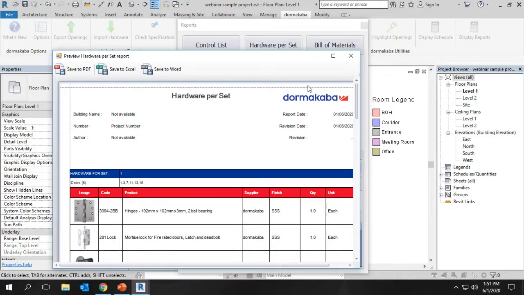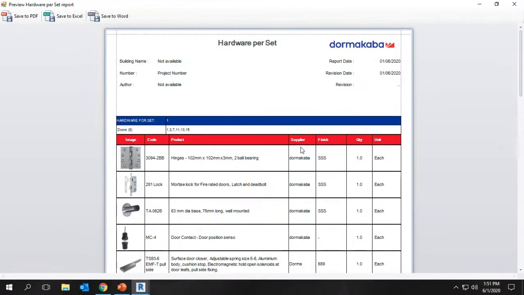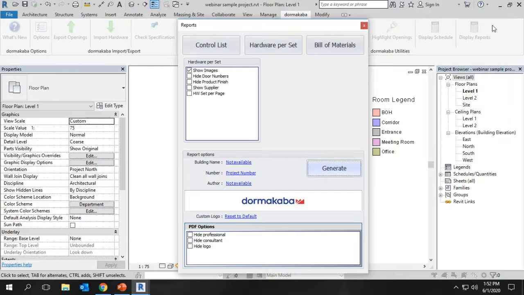So by the time, I can explain a few things. While generating the reports, we have the options to hide the supplier name and the logo. If the project is generic, if it is a government project, if the specification requirement is to be generic, we can remove the product code or supplier name or the Dormakaba logo. We have the options here: hide professional, hide logo, hide consultant. We can have the option of removing the specified supplier name if the project requirement is generic. Also, we can delete the Dormakaba logo and we can load the company custom logo.